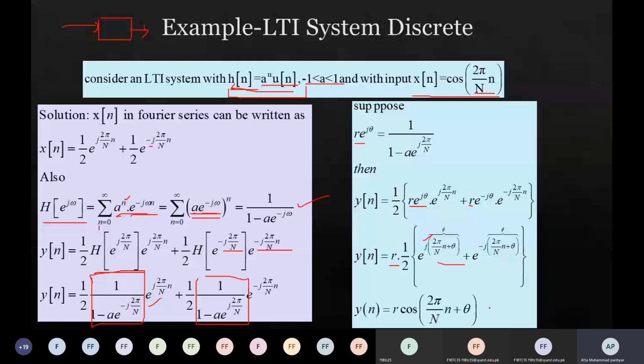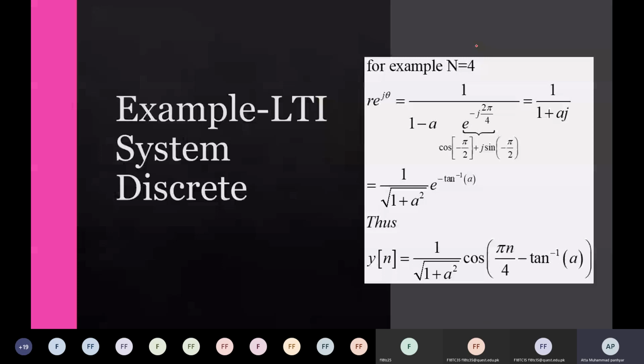And if you want to further solve it, let's assume N is equal to 4. Then r e to the power jθ must be equal to 1 upon 1 minus a e to the power minus j2π by, now N is replaced with 4. If you solve it, e to the power jθ is equal to cos θ plus j sin θ, so cos of minus π/2 plus j sin of minus π/2. We know cos at minus π/2 is 0.